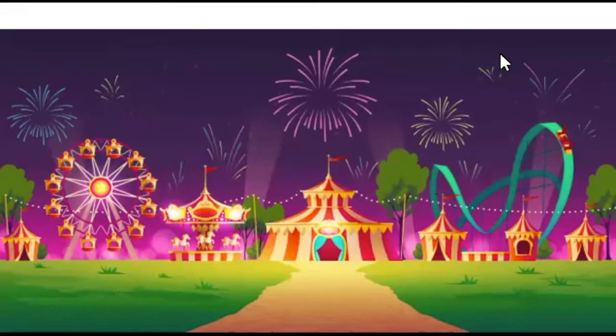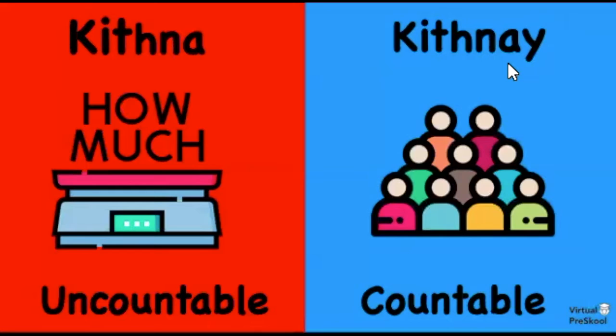How many hours will we be at the amusement park? Can we count hours? Yes. So would it be kitna or kitne? It would be kitne, right? Because we can count it. Remember, kitna is how much, and for things that are uncountable, and kitne is how many, and used for things that are countable.